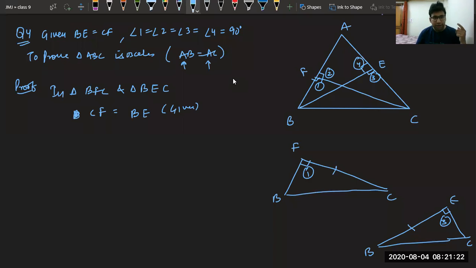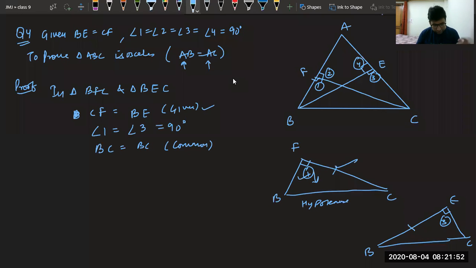So in the lower triangle, we have found the first thing, CF equal to BE. Second thing we know is angle 1 is equal to angle 3. Both are 90 degrees. All of you, third thing, please tell third thing. BC equal to BC because common. Now if you observe, we have got one side, one right angle, and opposite to right angle is the hypotenuse. So we have got the criteria known as RHS. So by RHS criteria,